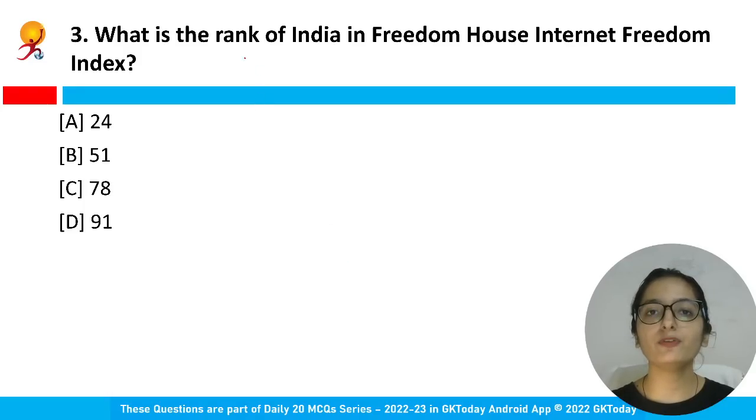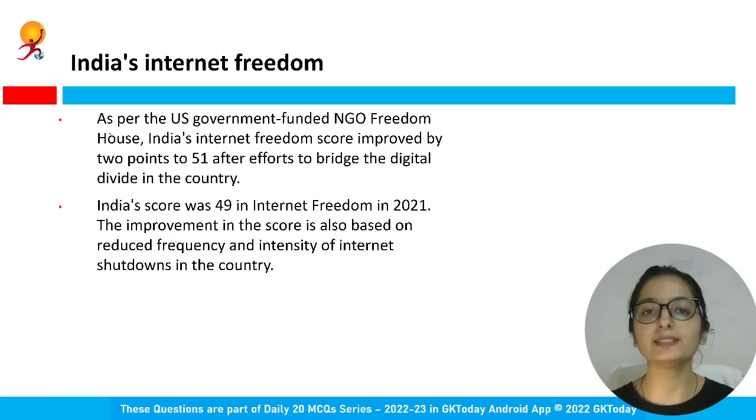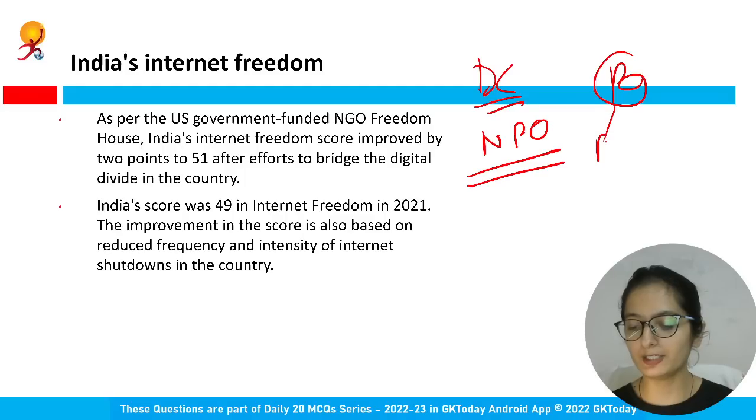What is the rank of India in Freedom House Internet Freedom Index? So the rank of India is 51. India has improved its rank in this index because we have seen that the frequency of shutting down the internet in the country, that intensity has reduced. And as far as this Freedom House is concerned, it is in Washington DC. It is a non-profit organization. It conducts research on political freedom, democracy, human rights.